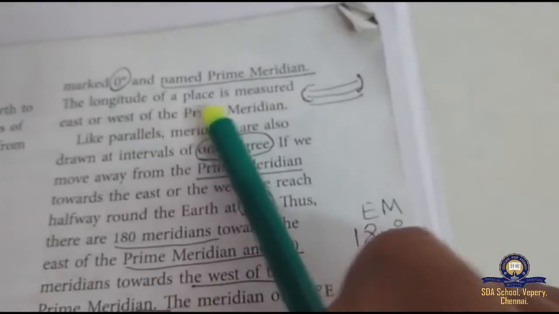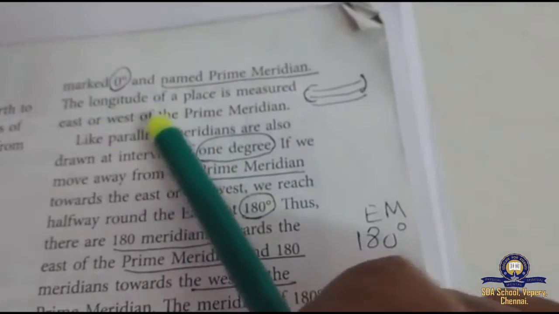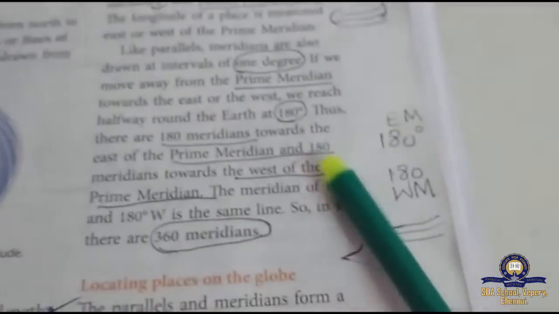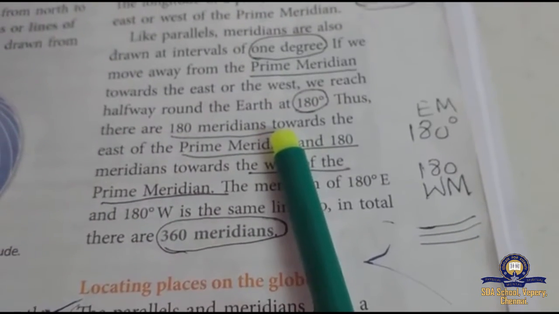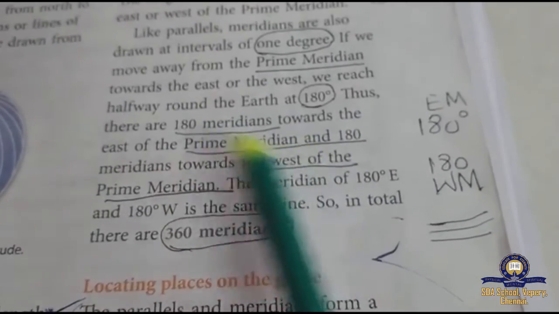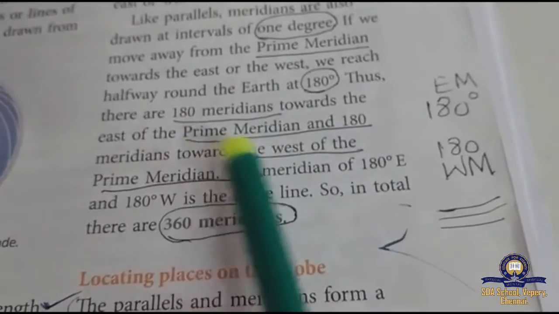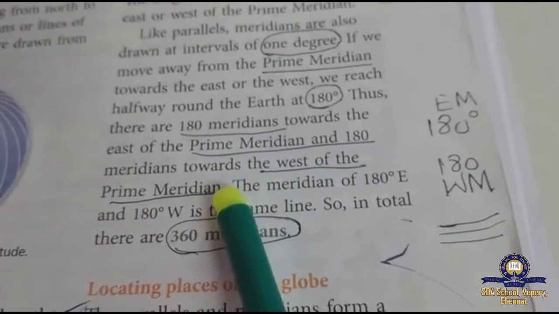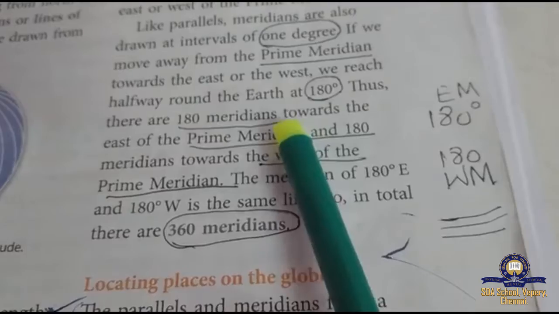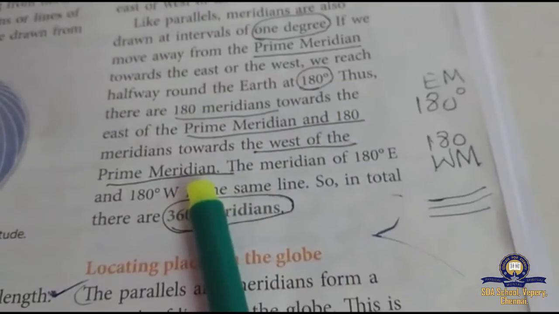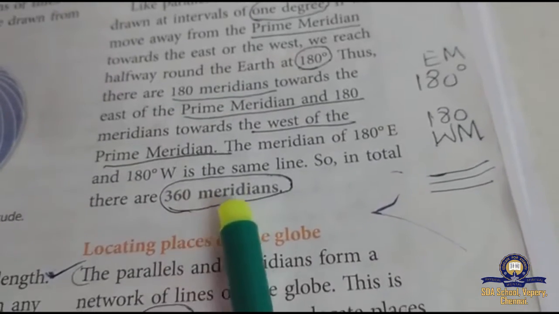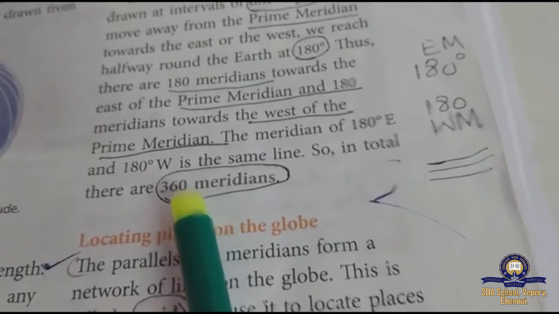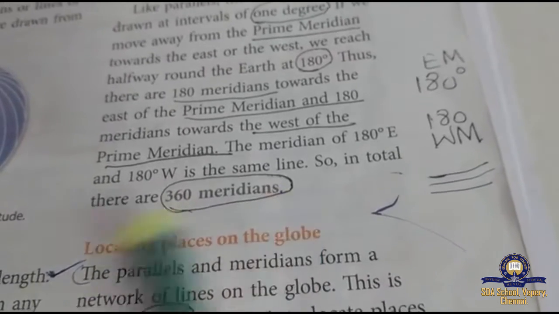The longitude of a place is measured east or west of the prime meridian. How many meridian lines are there? Do you know? 180 meridians toward the east of the prime meridian and 180 meridians toward the west. Altogether, how many meridians are there? 360 meridians.